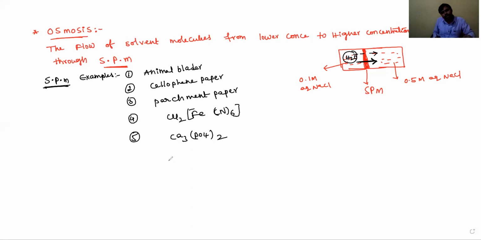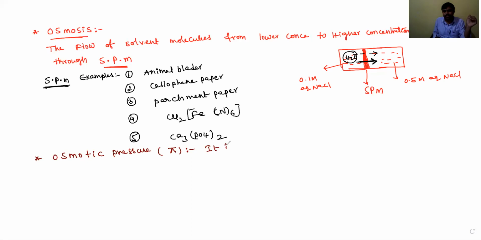Now we need to discuss osmotic pressure. Okay, what is osmotic pressure? Let's see, dear students. This is a colligative property. Osmotic pressure is the colligative property, not osmosis. Osmotic pressure, the symbol is pi. What is osmotic pressure? It is the pressure required to just stop the osmosis process. It is known as osmotic pressure.